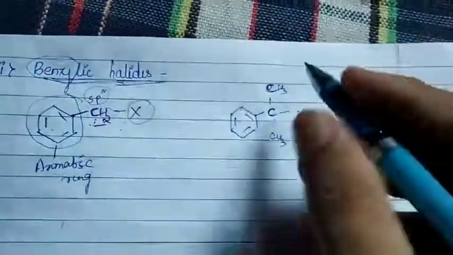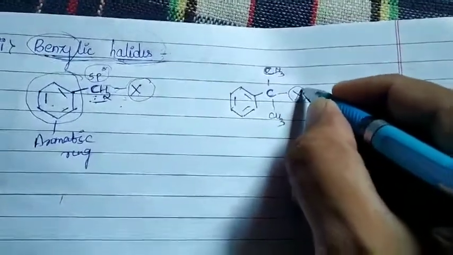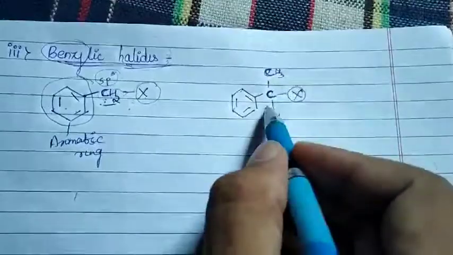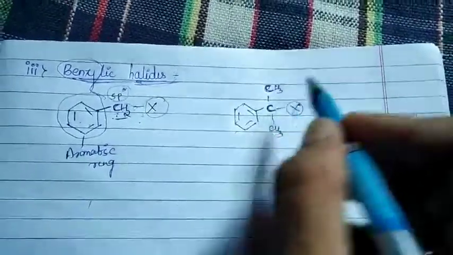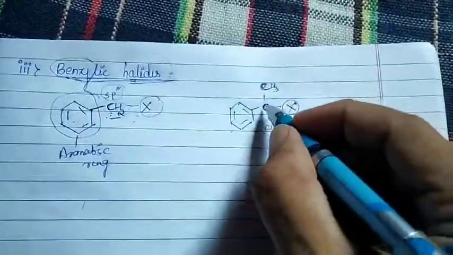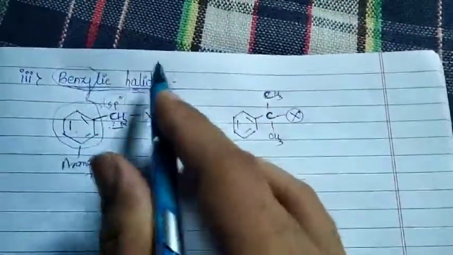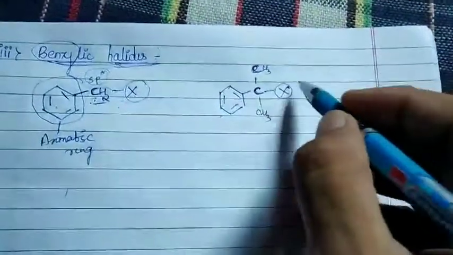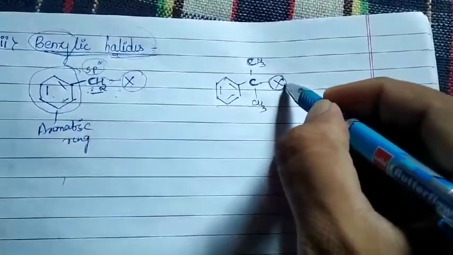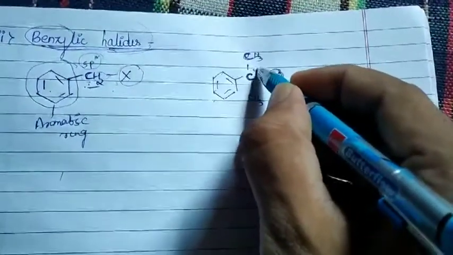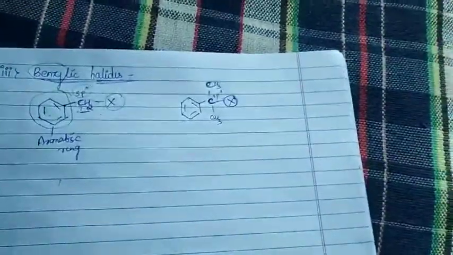Why? Because whatever my halogen atom is, it has been attached to the carbon atom which is next to my aromatic ring. So these can also be called your benzylic carbon. But you have to remember what we mean by benzylic halides. So why is it coming under the compounds containing sp3 C-X bond? Because whatever our X group, that is your halogen group, is attached to your sp3 hybridized carbon atom.